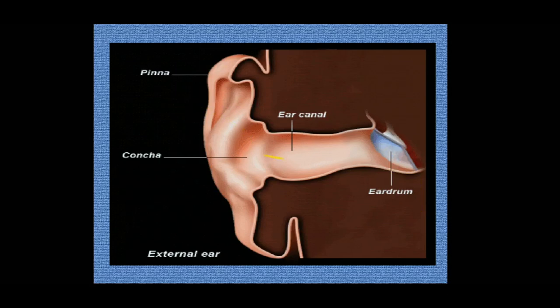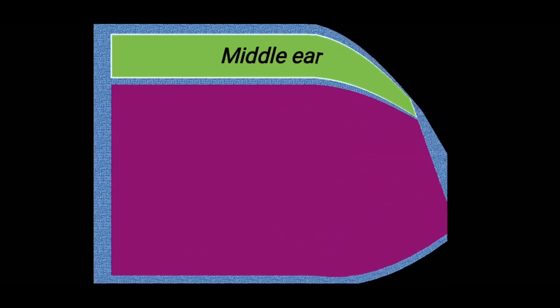The ear canal transmits the sound waves to the next part of the structure, that is the eardrum. In addition to that, the ear canal has wax and hairs which provide protection from the entry of microbes and other foreign particles.